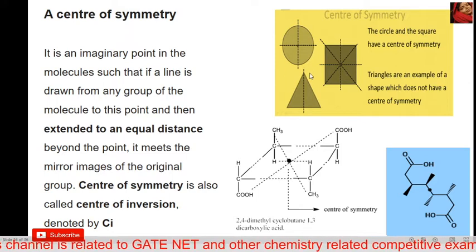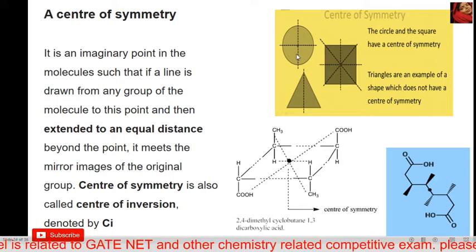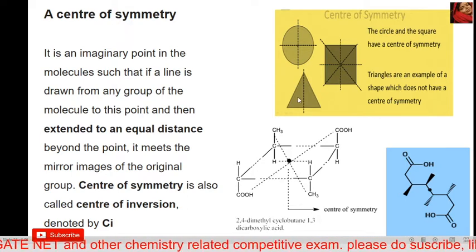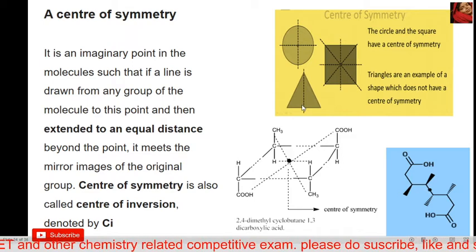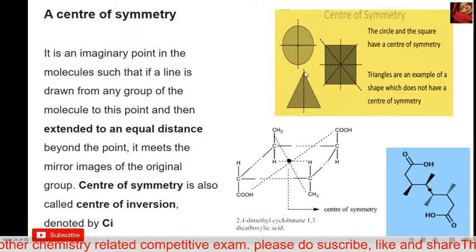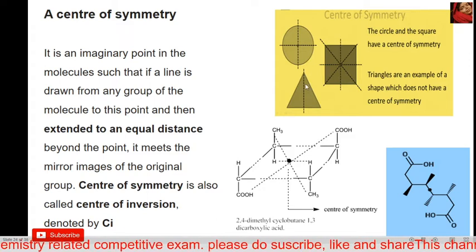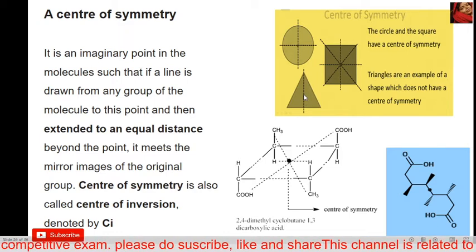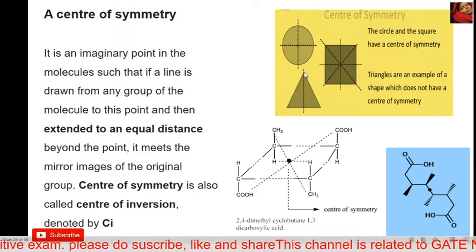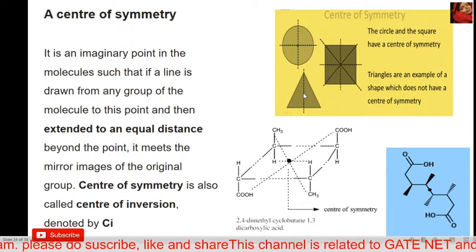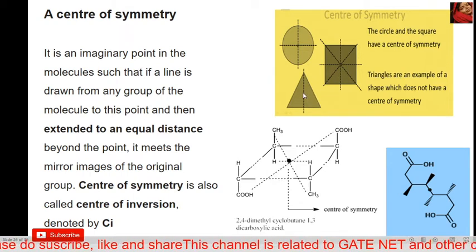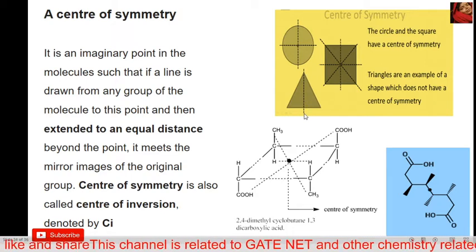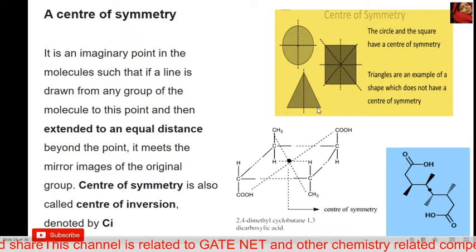In this image, the sphere presents a center of symmetry, the square presents a center of symmetry, but the triangle does not present a center of symmetry. Why? Because this point is a conical point, but here is not a conical point. Here is the center, and the distance from this point to the center and the distance from the opposite point to the center are the same, but here is a conical point and here is not a conical point, and here it is a conical point.